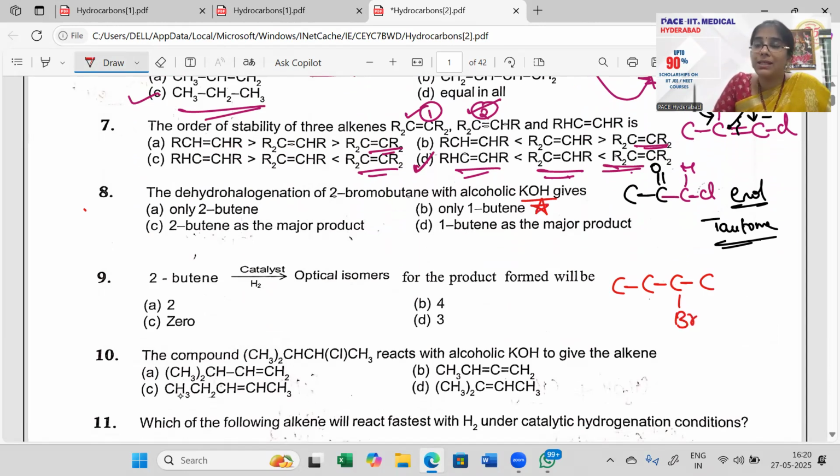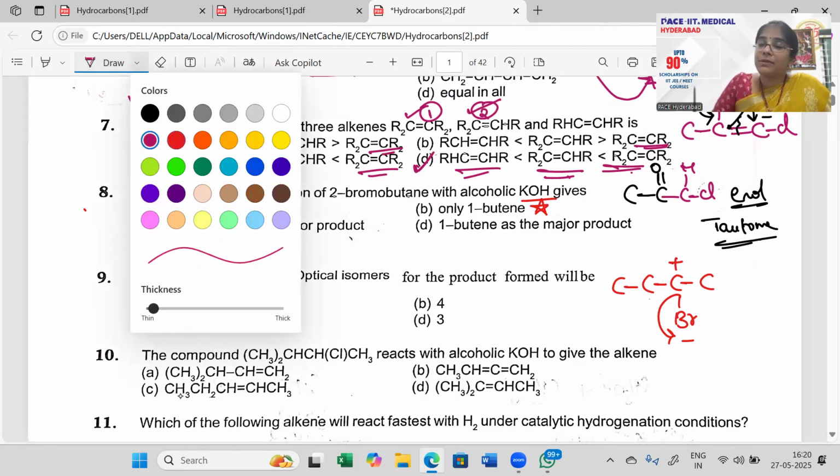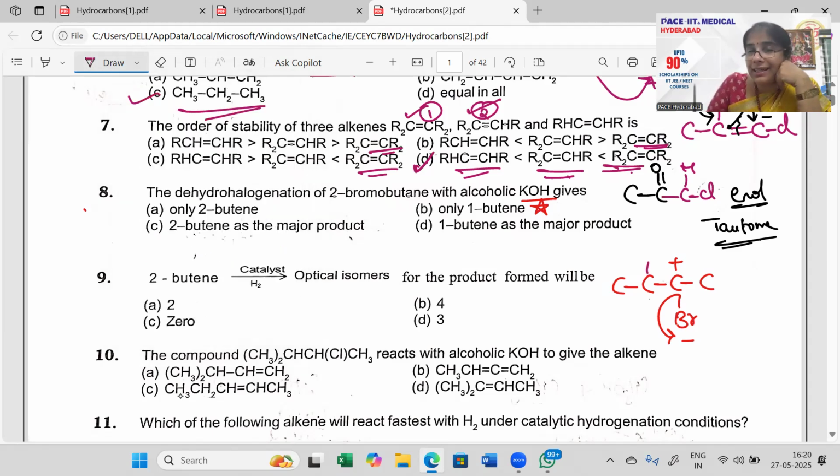Do you remember this? Alcoholic KOH will always go with elimination reactions. So bromine will take away the electron, Br minus forms, carbon gets positive. Now as carbon becomes positive, the neighboring carbon will be helping it. Neighboring carbon, one on the left side, one on the right side, but I would say the one on the left side will help more because this is a 2-degree carbon.